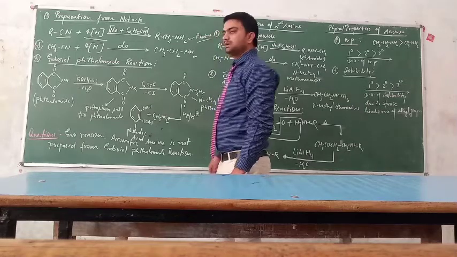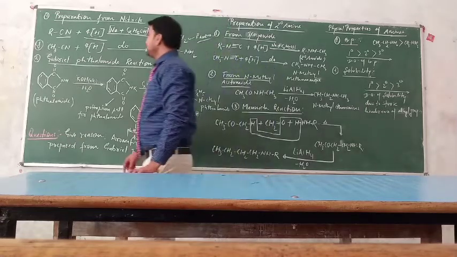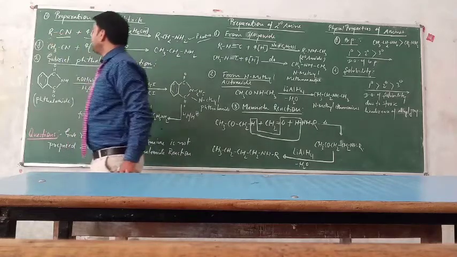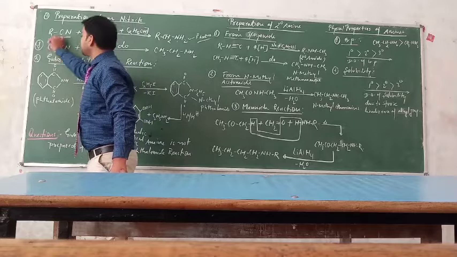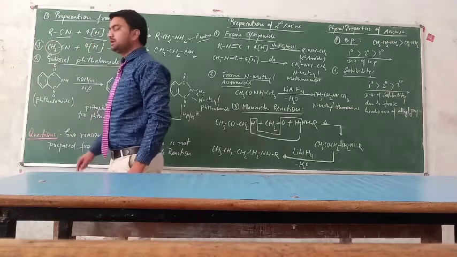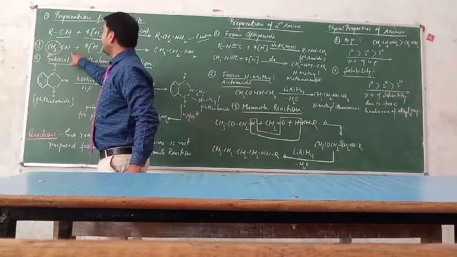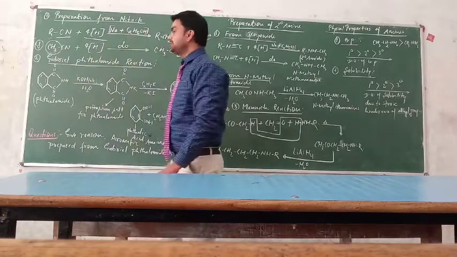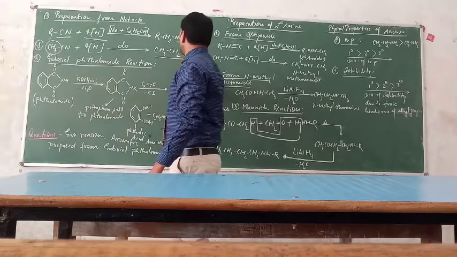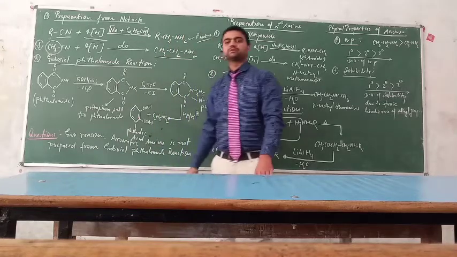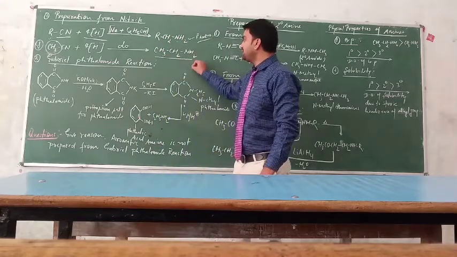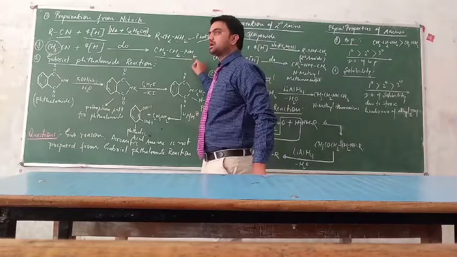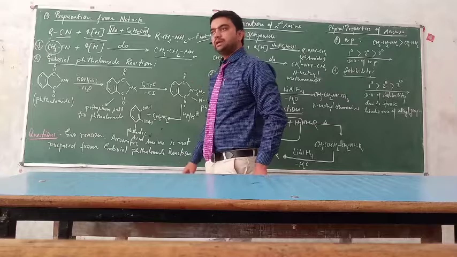Similarly, if we take an example, when R is CH3, that is the methyl group, and this methyl cyanide or ethanenitrile is treated with the same condition, then we get the amine, and this amine is known as ethylamine or ethanamine. This ethylamine or ethanamine is also a 1-degree amine.